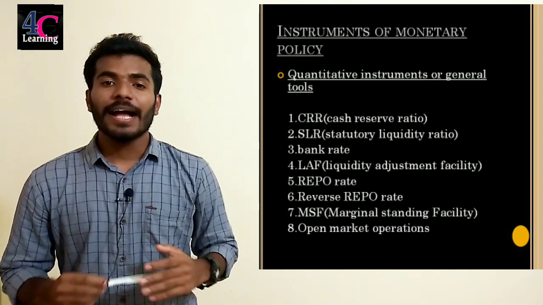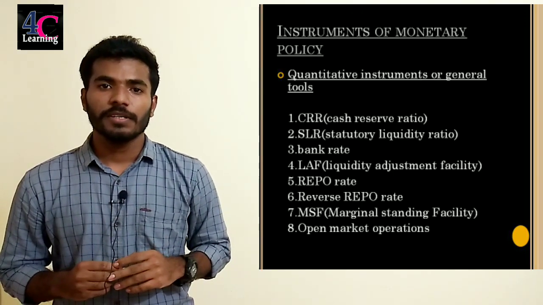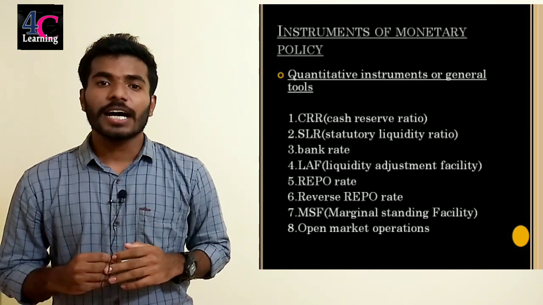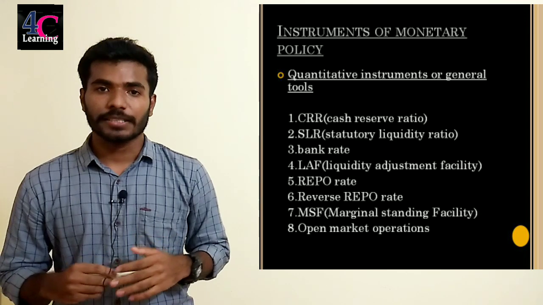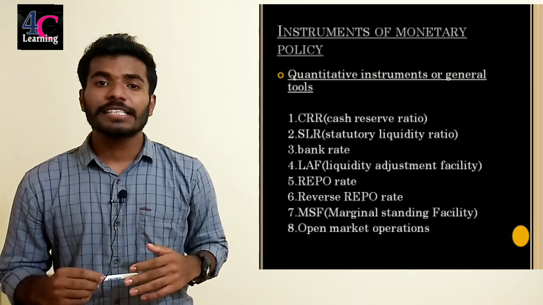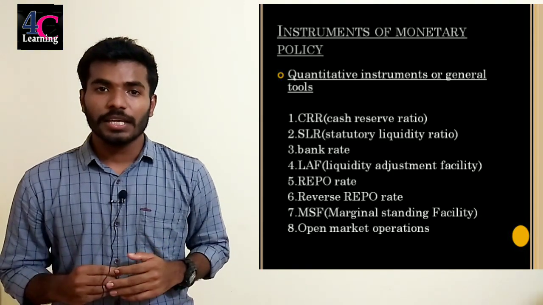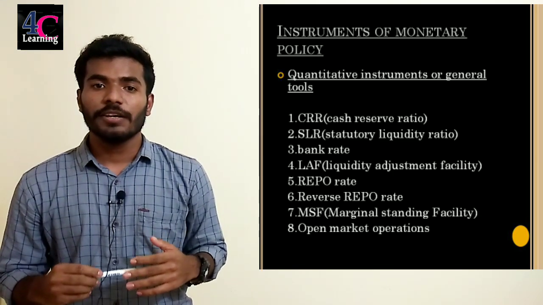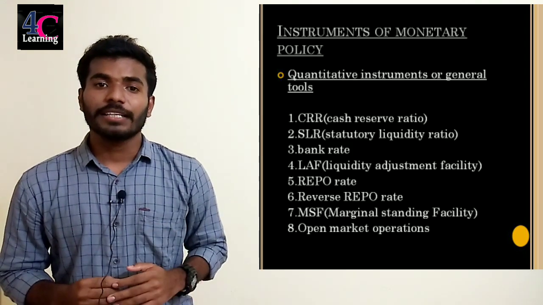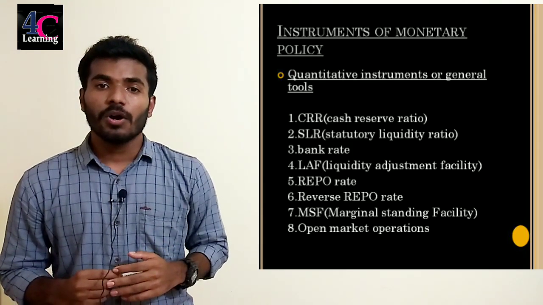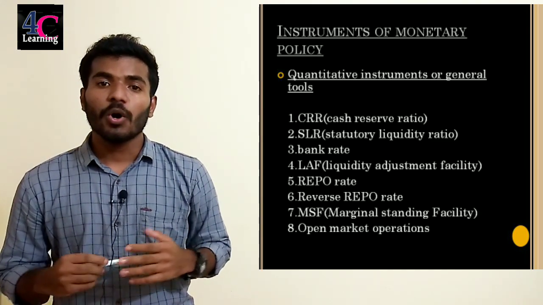Next one, bank rate. It is also called discount rate. It is the interest rate charged by the Reserve Bank of India for providing loans and funds to banks. By increasing the bank rate, the lending capacity of the banks will reduce and the money supply in the economy will be controlled. And by decreasing the bank rate, the lending capacity of the banks will increase and the money supply in the economy also increases.